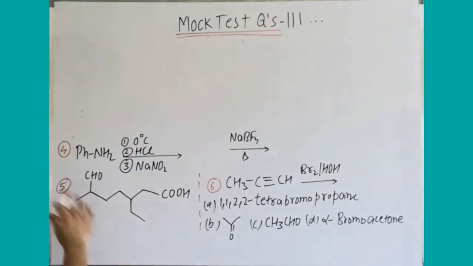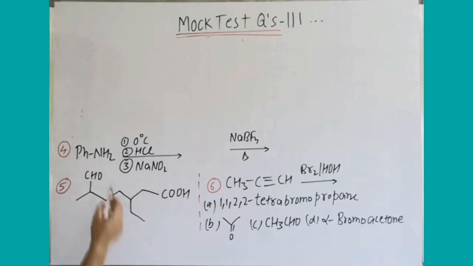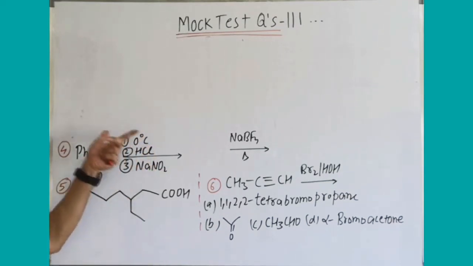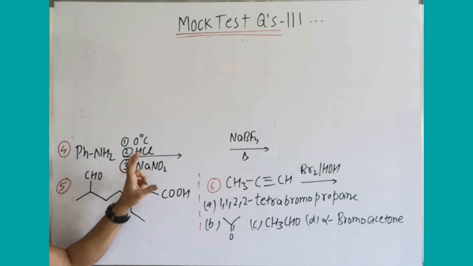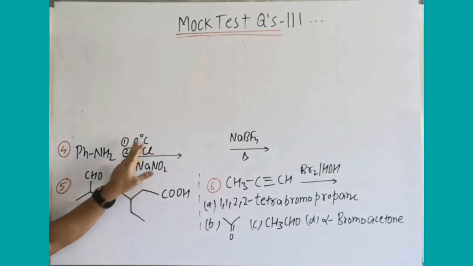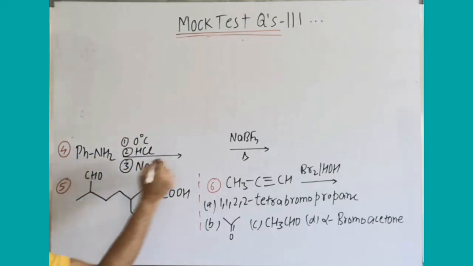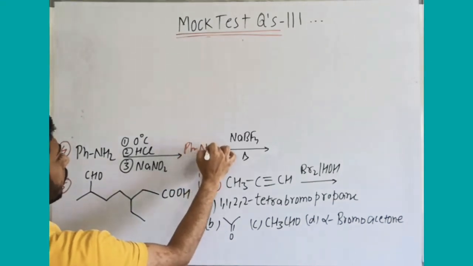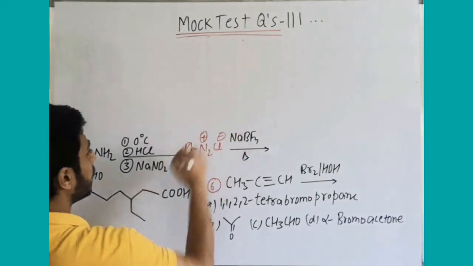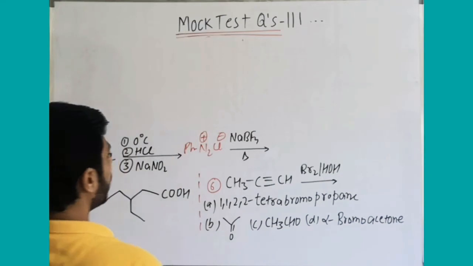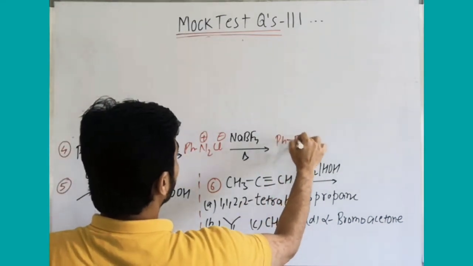Next question is a very simple question given here, so it's a quick revision for you. These are the three conditions mentioned. First 0 degree, then second this. Now we simply do what? NaNO2 HCl at 0 degree Celsius forms diazonium salt, PhN2 plus Cl minus. This is benzene diazonium salt, and then the Balz-Schiemann reaction gives fluorobenzene.